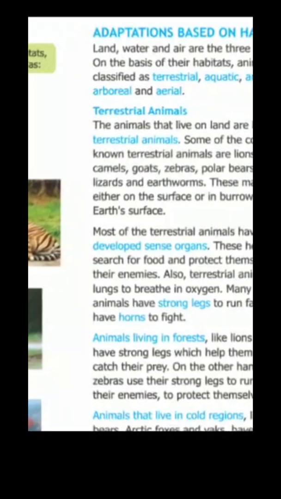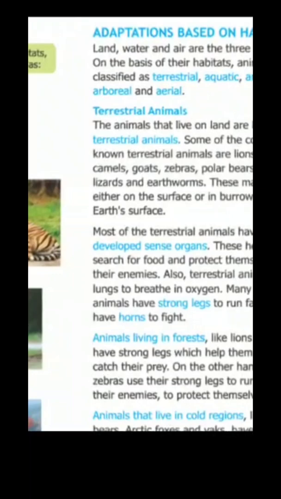Terrestrial animals are the animals that live on land, like elephant, tiger, deer, lion, etc. All these are called terrestrial animals. Their bodies are suited to live on land.